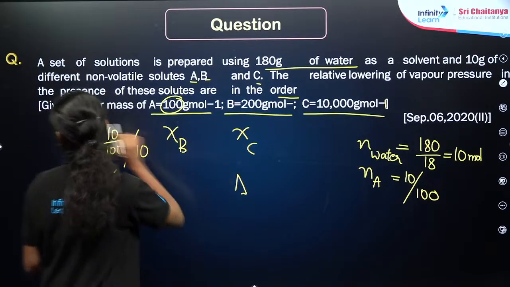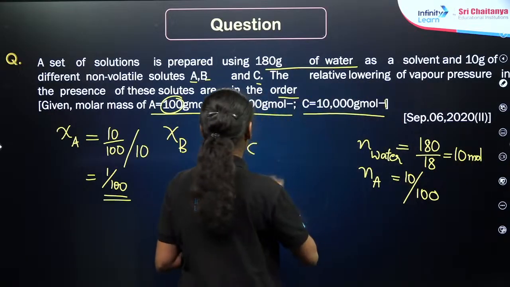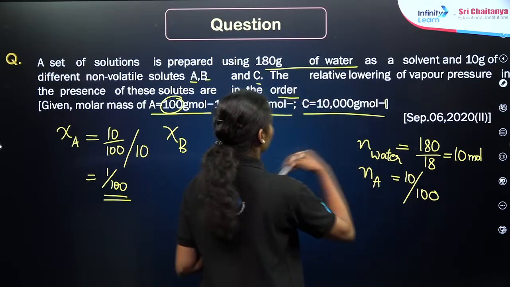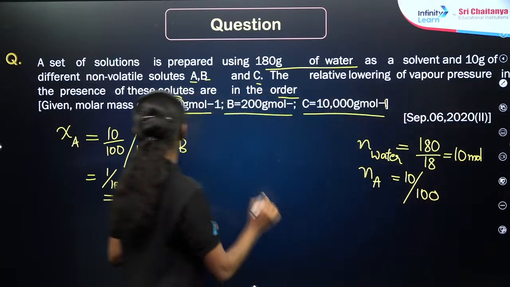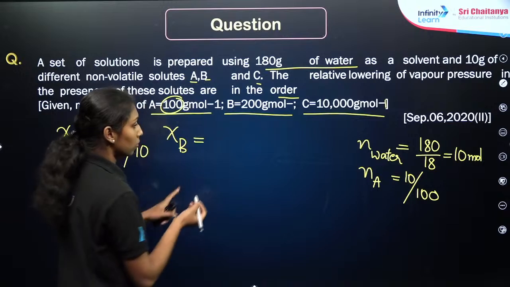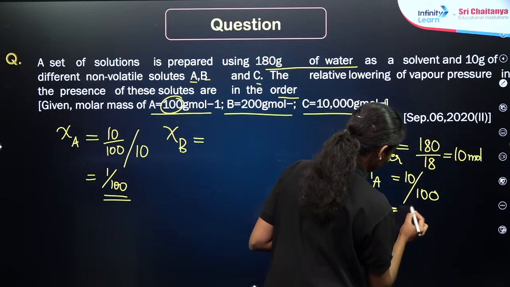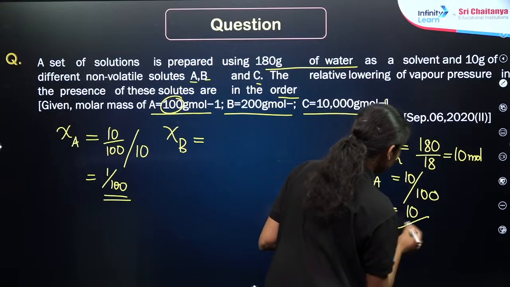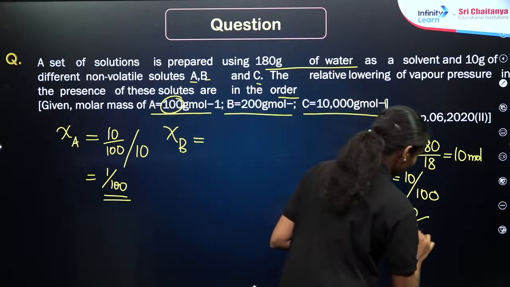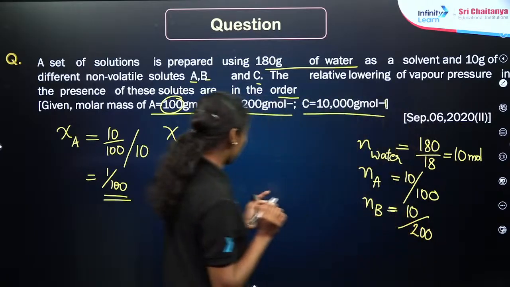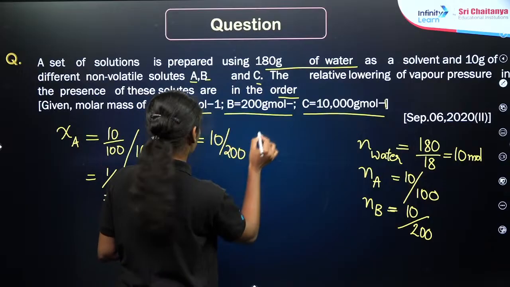Then what about chi B? Number of moles of B. Again, 10 gram of B is added to the solution, having the molecular weight of 200, right? 10 by 200, that will be the number of moles of B here. So 10 by 200 divided by 10, right?